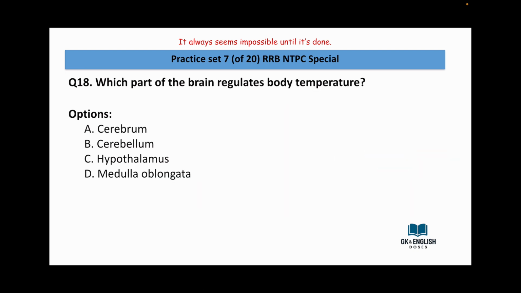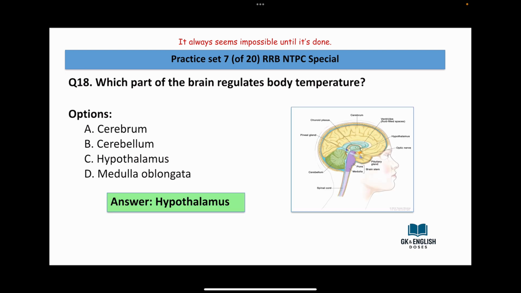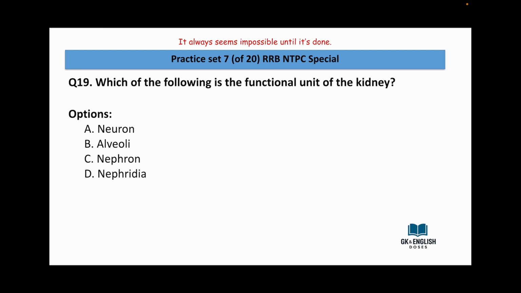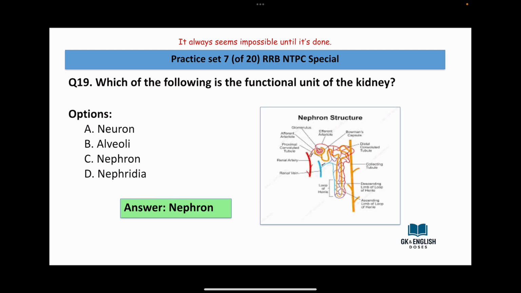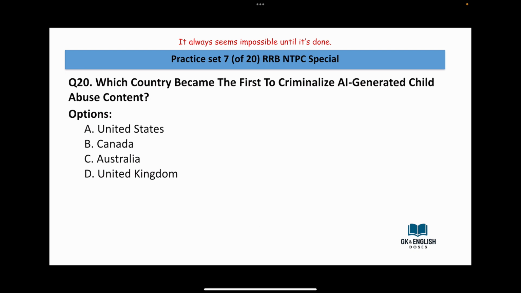Which part of the brain regulates body temperature? Cerebrum, cerebellum, hypothalamus, medulla oblongata. Answer is hypothalamus. Which of the following is the functional unit of the kidney? Neuron, alveoli, nephron, nephridia. Answer is nephron.